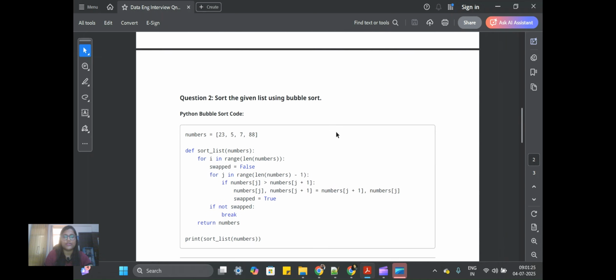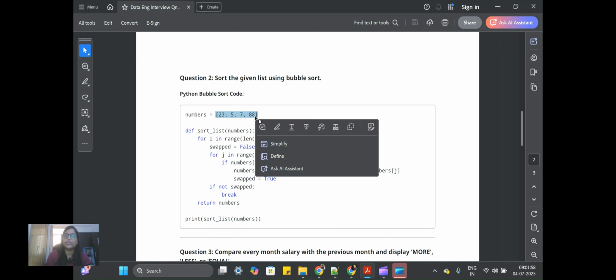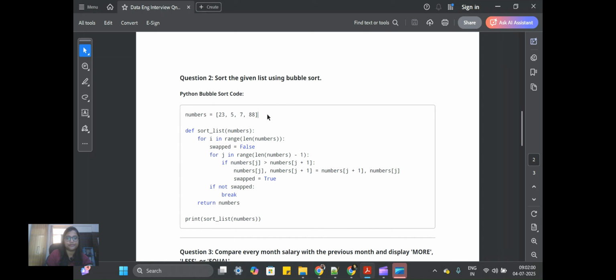Now let's go to the next question. The next question was to sort the given list using bubble sort. Although this is an O(n squared) solution, you do not need to practice this much. But the interviewer asked me to just tell the approach. The interview was in a rush, so it was kind of a drive. So I started with the two loops, that is O(n squared), sorting the list without using the inbuilt sorted function.